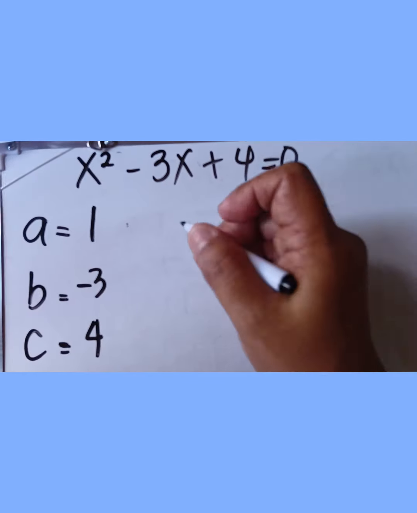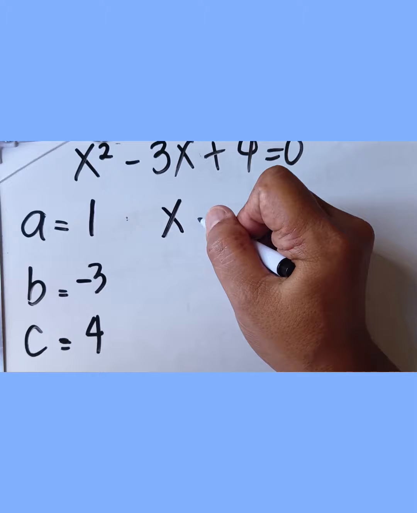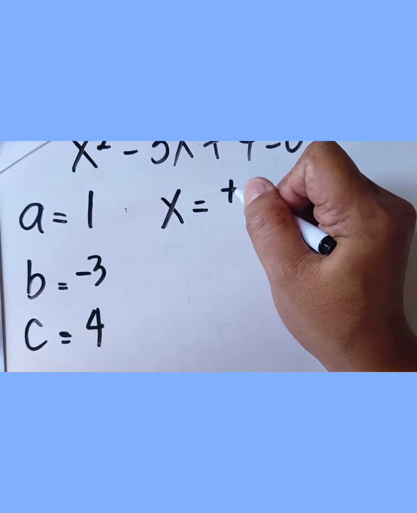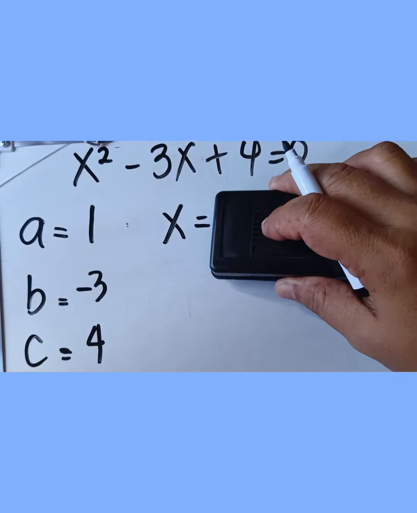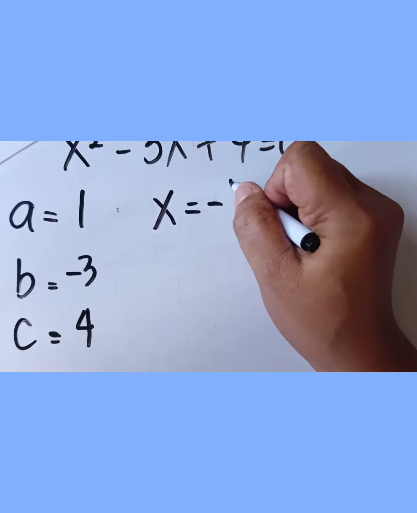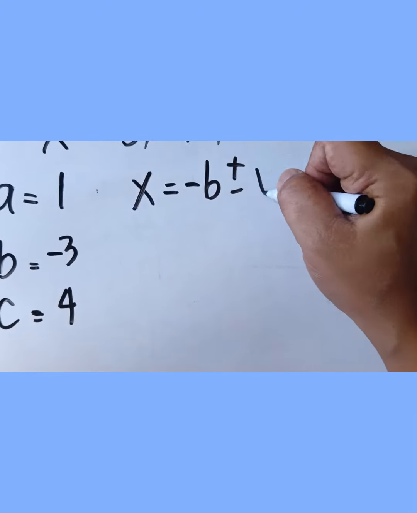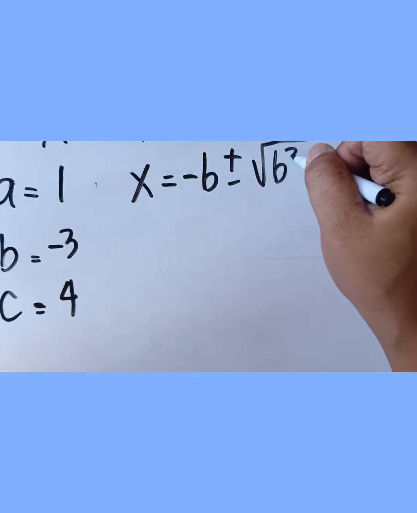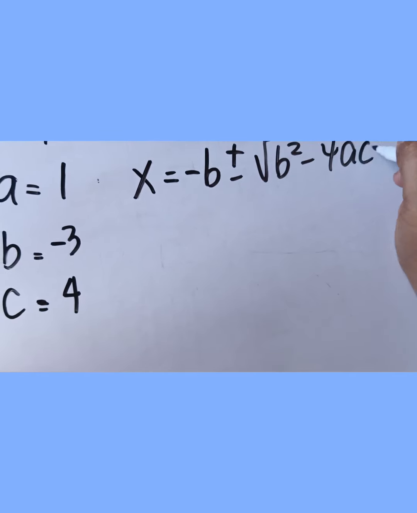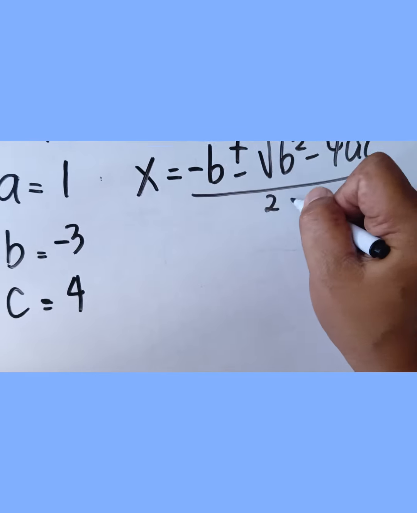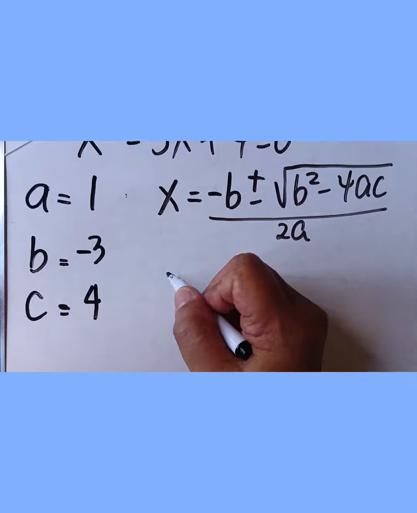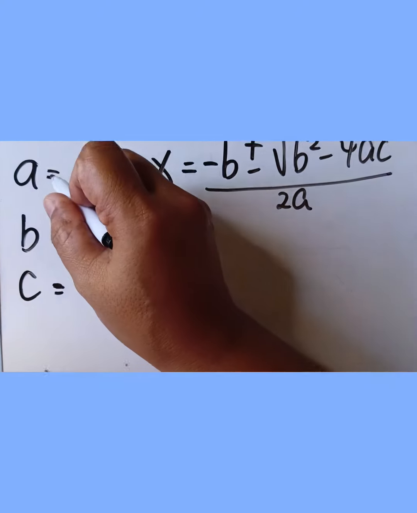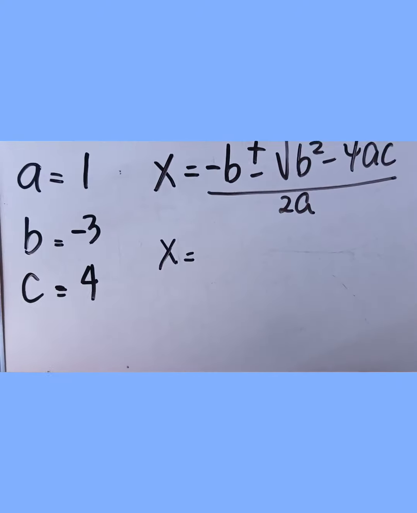In verifying, we will use the quadratic formula: negative b plus minus square root of b squared minus 4ac over 2a. Let us now substitute the given values of a, b, c into the quadratic formula.